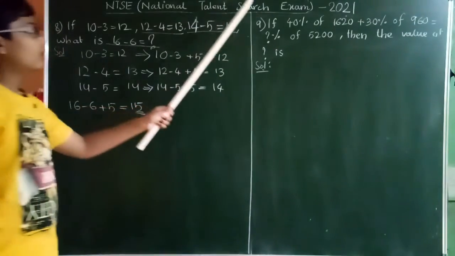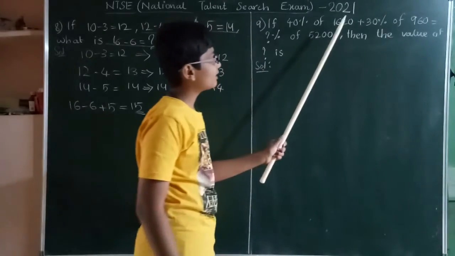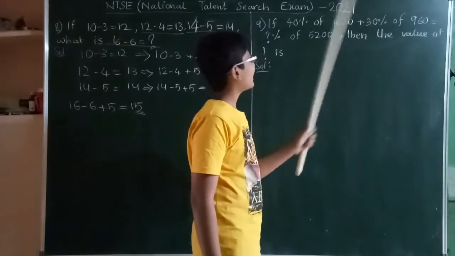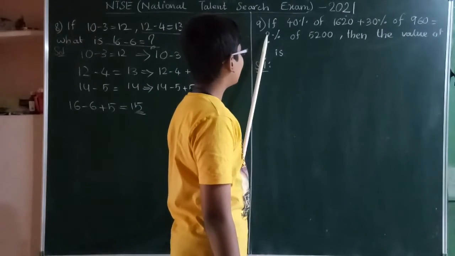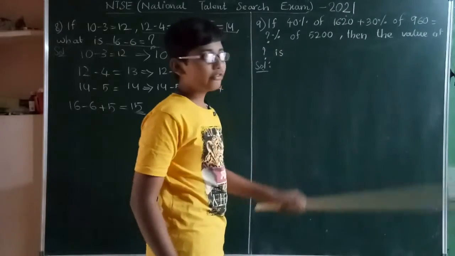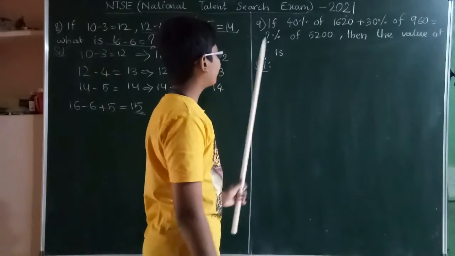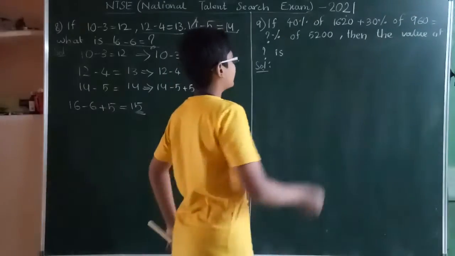Next, the 9th one. If 40% of 1620 plus 30% of 960 is equal to x percent of 5200, then the value of x, or this question mark, is how much?